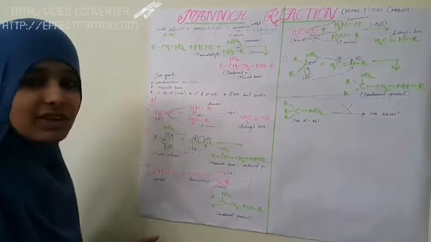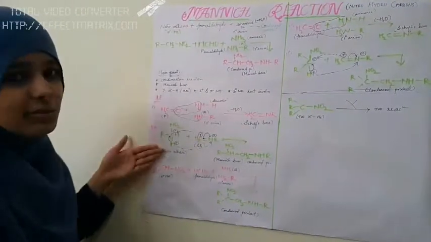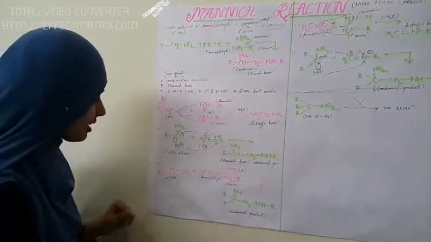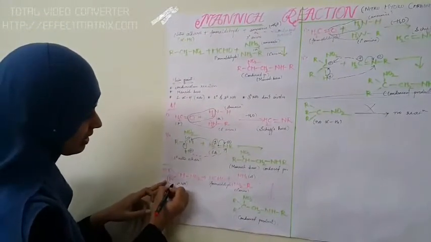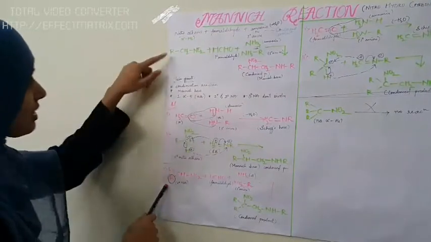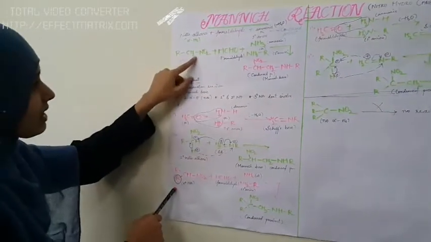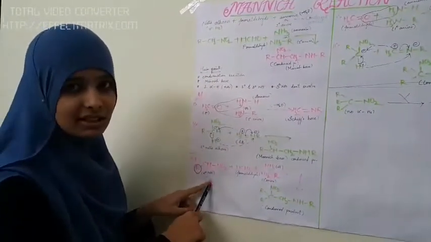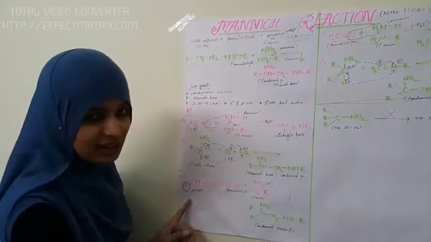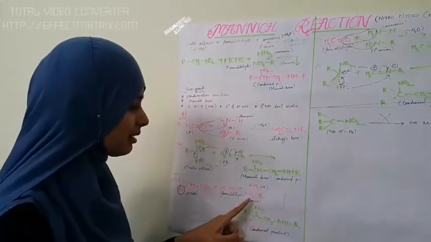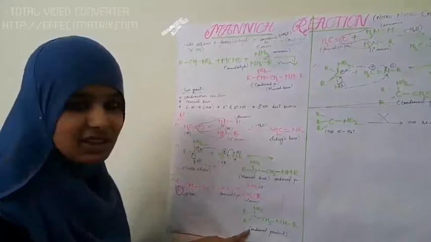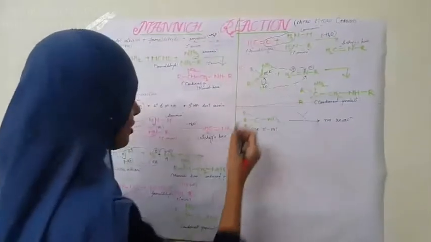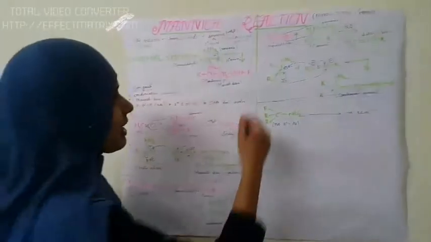Let us see the mechanism of secondary nitroalkane. This was the mechanism of primary nitroalkane. This secondary nitroalkane has an additional alkyl group when compared to the primary nitroalkane. Here one hydrogen atom is substituted by one alkyl group, so it is termed the secondary nitroalkane. It now reacts with formaldehyde and either ammonia or a primary amine to form this condensed product. Now let us see the mechanism. Same to same, both of these have the same mechanism.